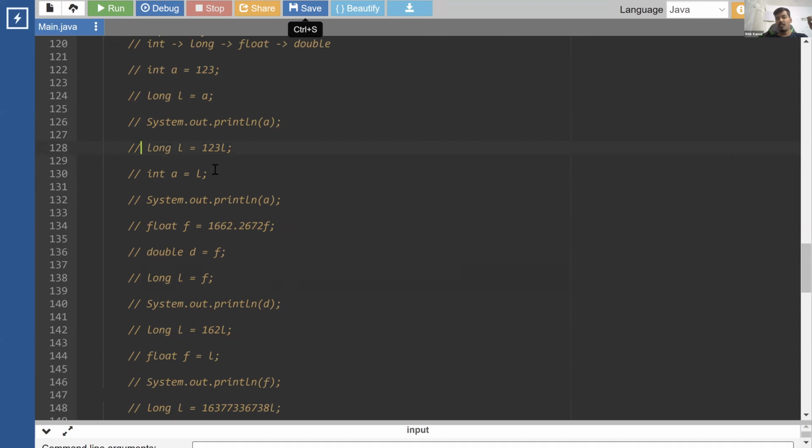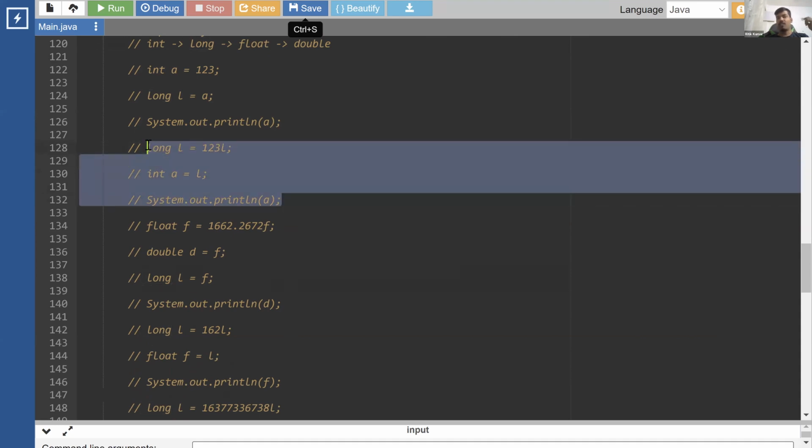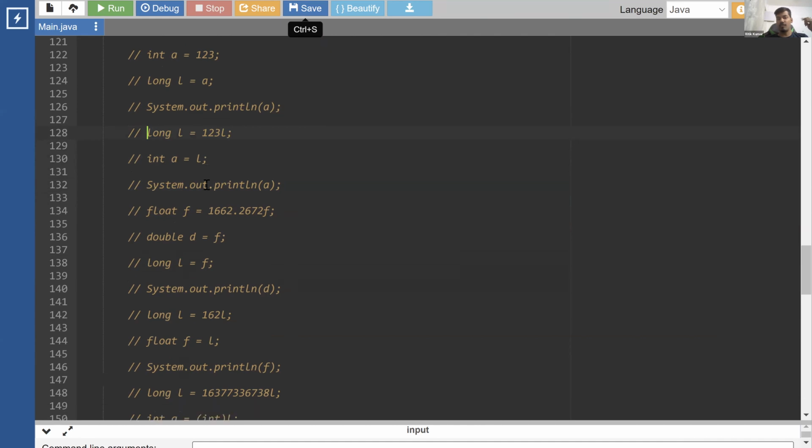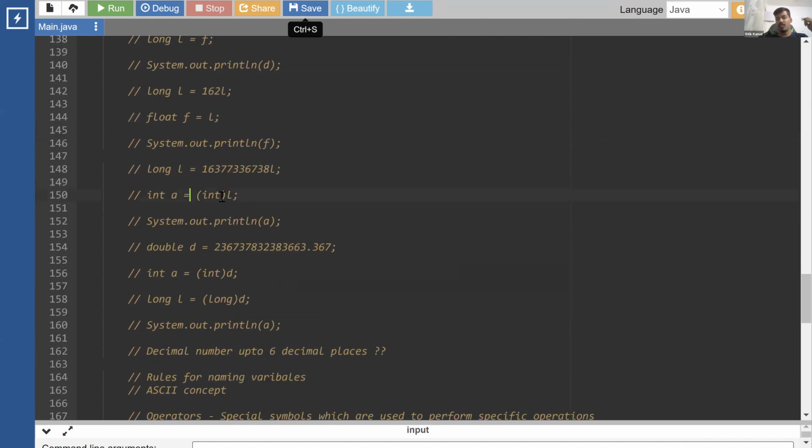Then we had a long, we need to convert it into integer. This will not happen. This will throw you an error. Now, if you want to do this, you have to do it forcefully by writing int in front of it. Right? So this can be done, but by using forceful conversion.